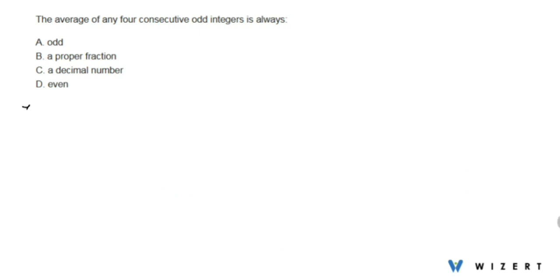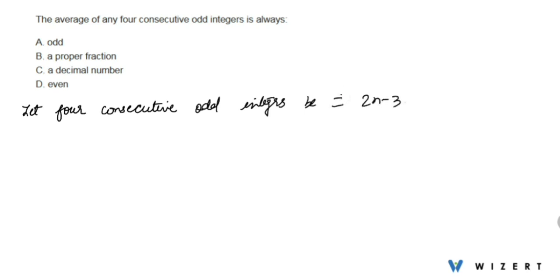So first of all we'll assume, let the four consecutive odd integers be 2n minus 3, 2n minus 1, 2n plus 1 and 2n plus 3.